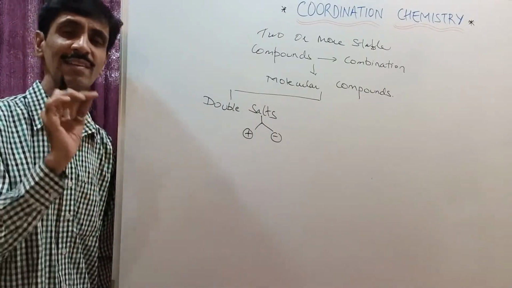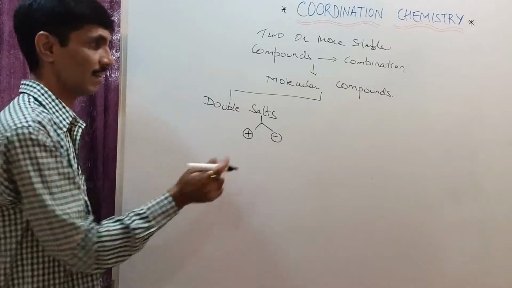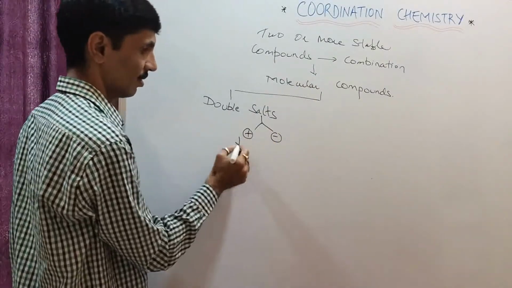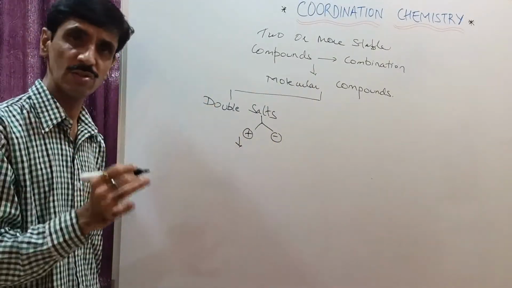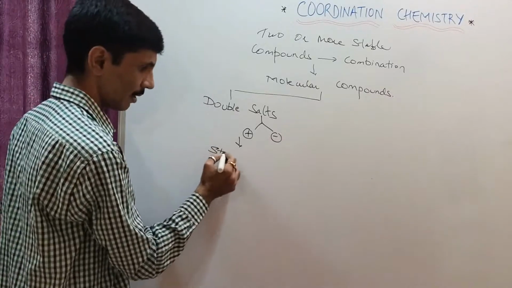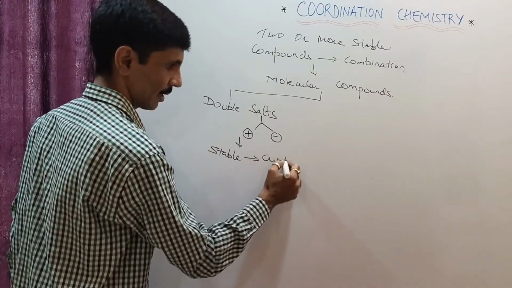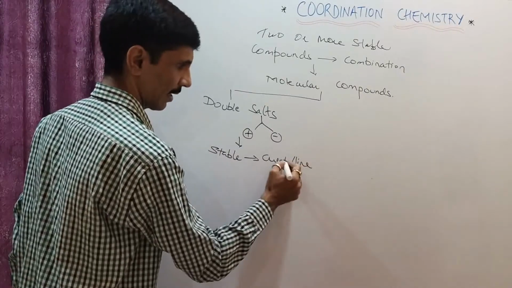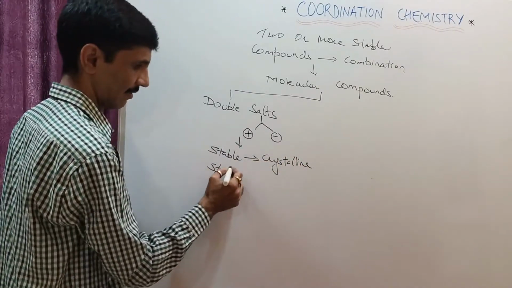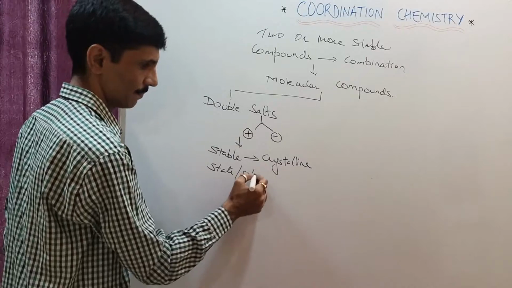Now अभी double salts actually क्या होता है? And that is, obviously they are molecular compounds which are going to be stable only in the crystalline state. अपने crystalline state में वो stable रहेगा, या what we call it as a solid state.